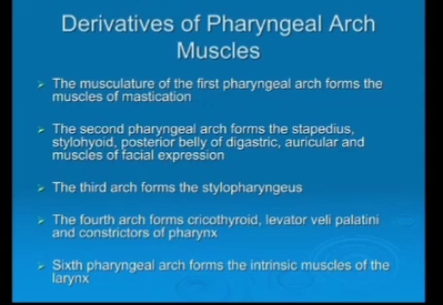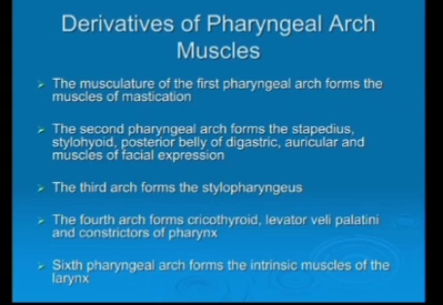Musculature. Now we have seen that there was present the mesenchyme in the center of each pharyngeal arch. This mesenchyme is converted into muscles. The musculature of the first pharyngeal arch forms the muscles of mastication: lateral pterygoid, medial pterygoid, masseter and temporalis. These are known as muscles of mastication.